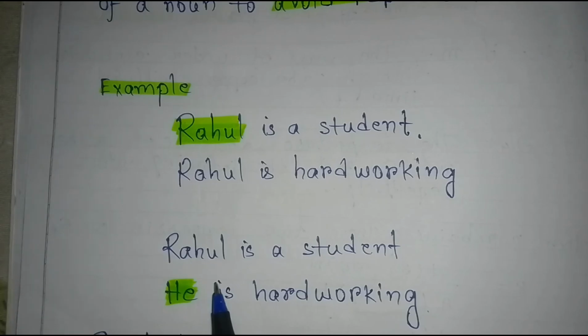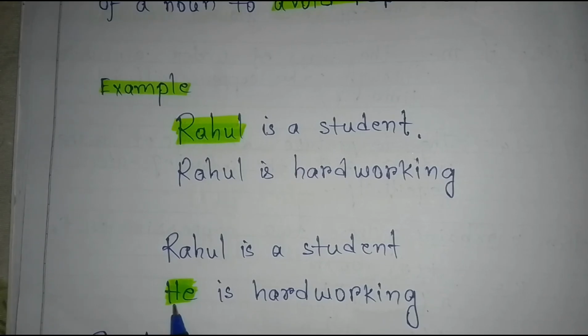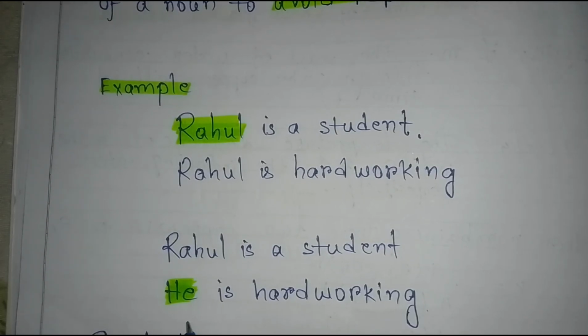Now look at these two sentences. Rahul is a student. He is hardworking. We use the word he instead of repeating the same noun Rahul. Here he is used to replace the word Rahul, and we avoid the repetition by using the word he. So he is a pronoun.